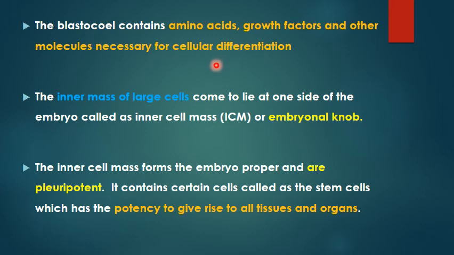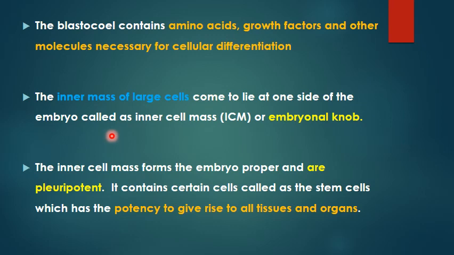Now, the cells that were inside, which we said, in the morula there was differentiation: outer were clear cells, inside there were large dense cells. So the outer clear cells got transformed into the trophoblast. Now inside, the large dense cells, because of the formation of the cavity, are going to lie at one end of the embryo.